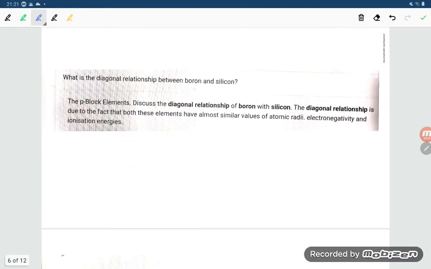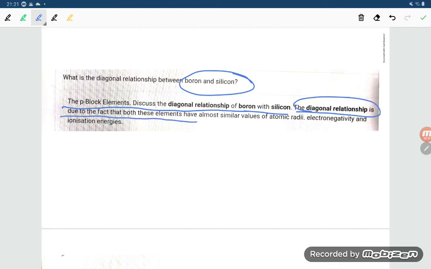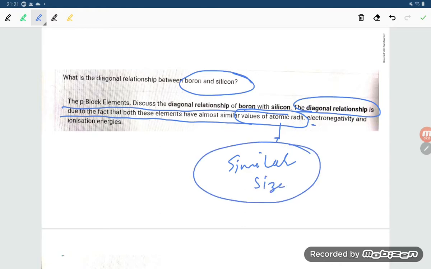What is the diagonal relationship between boron and silicon? Okay, so boron and silicon, p block elements, discuss the diagonal relationship. The diagonal relationship is due to the fact that both of these elements have almost similar value of atomic radii. Similar value of atomic radii means what, students? Similar size. Both are having the similar size.